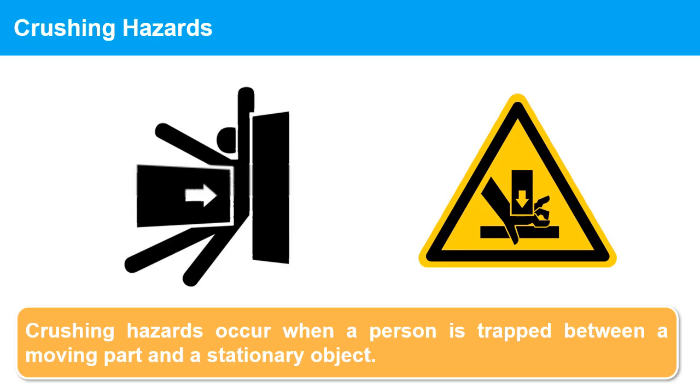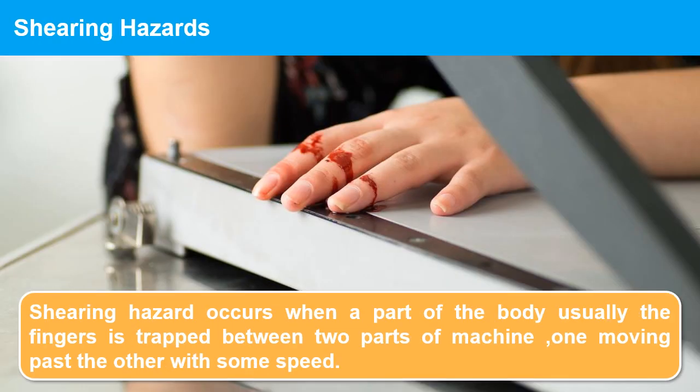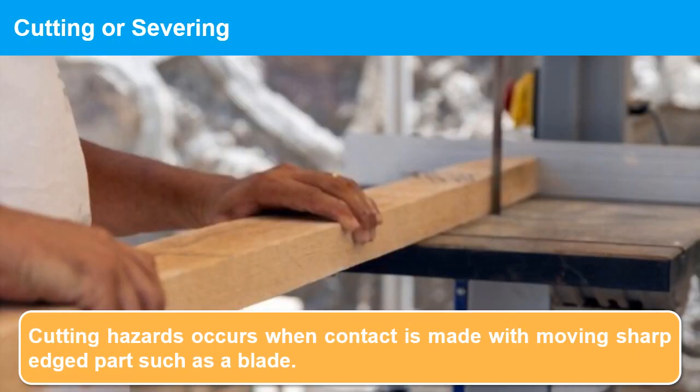Crushing hazards. These hazards occur when a person is trapped between a moving part and a stationary object, such as between a moving press or hydraulic ram and a fixed surface. This can cause serious injuries or fatalities. Shearing hazards. This hazard occurs when a part of the body, usually the fingers, is trapped between 2 parts of a machine, one moving past the other with some speed. Cutting or severing hazards. Cutting hazards occur when contact is made with a moving sharp-edged part such as a blade. An example is the blade of a bandsaw.